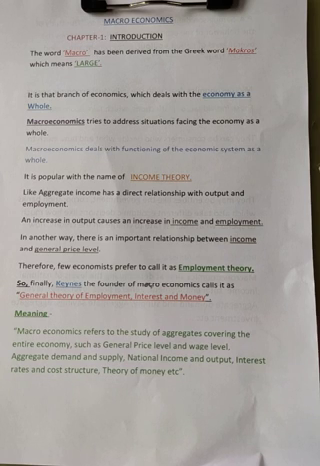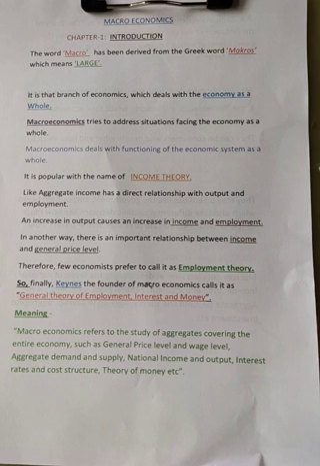But macroeconomics aims at determining the levels of national income, not individual income. It always thinks about total employment, national income, general price level, aggregate demand, aggregate means total, aggregate supply, general wage level, aggregate savings, aggregate investment, and rate of interest.